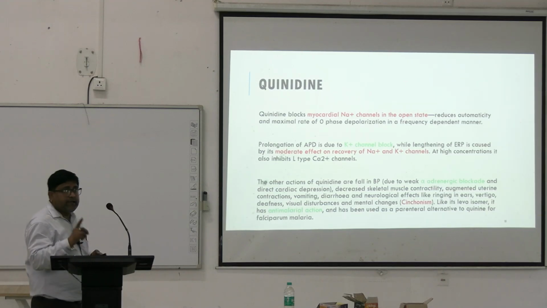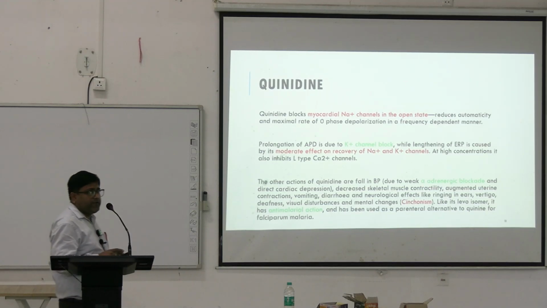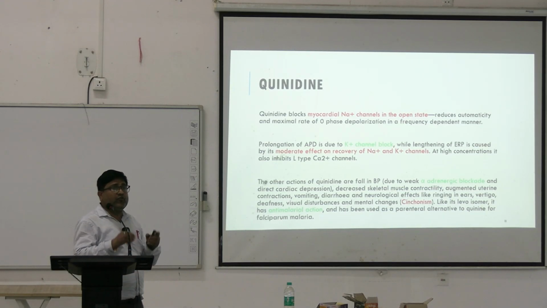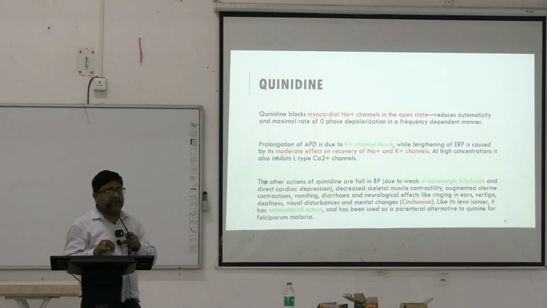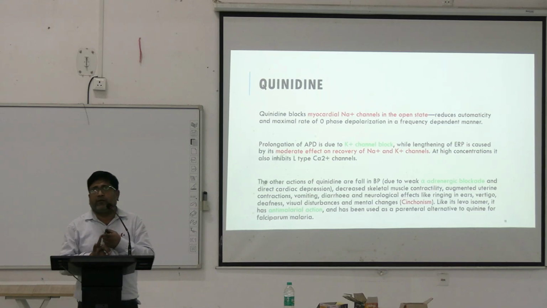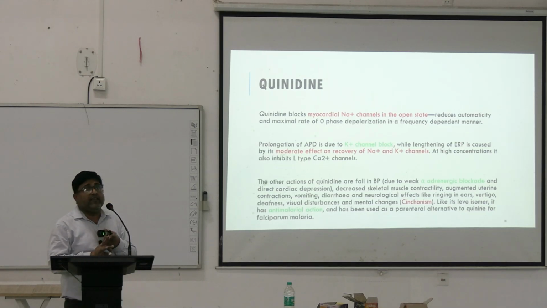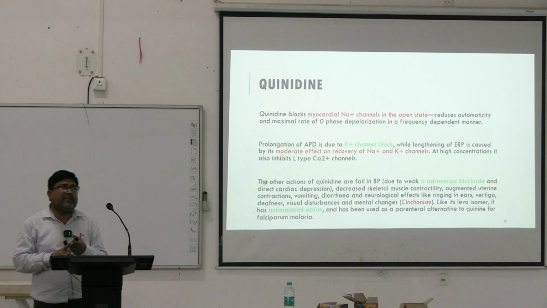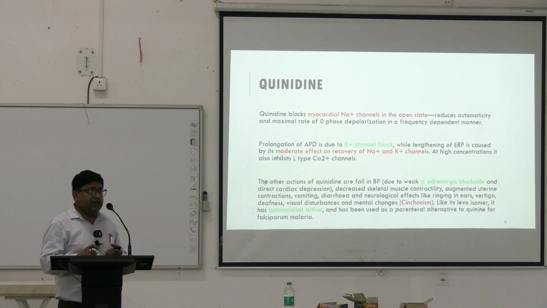Other than the sodium channel blocking property, quinidine has other properties: number 1, antivagal property; number 2, alpha receptor blocking property; and lastly, direct cardiodepressant action. So, 4 actions are there.